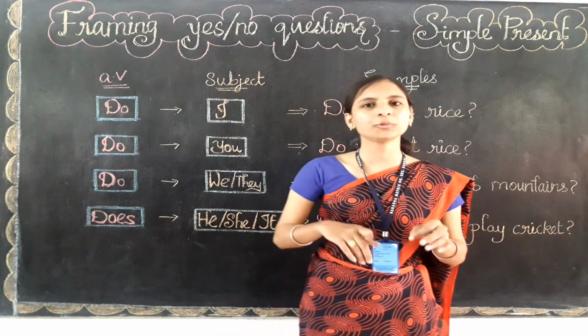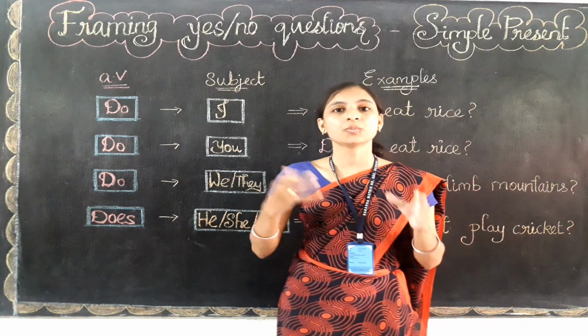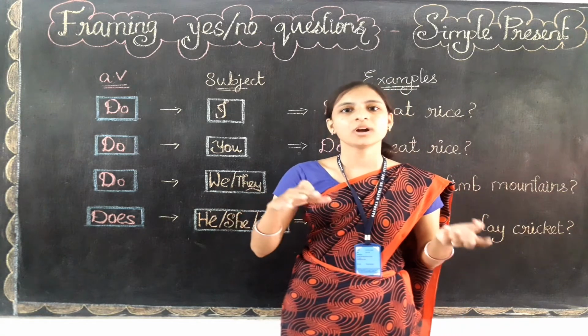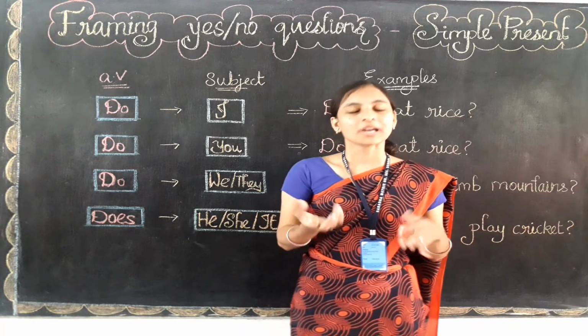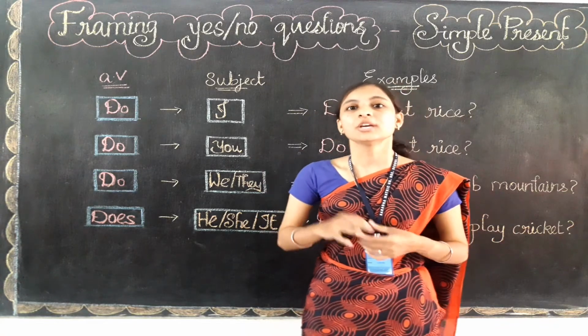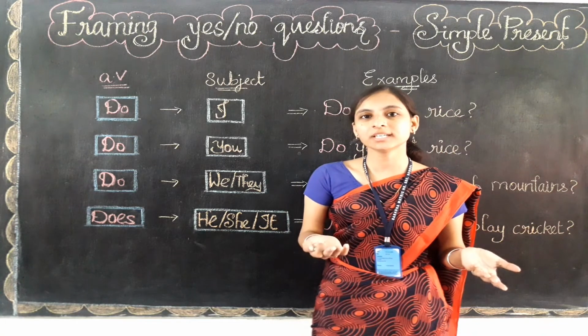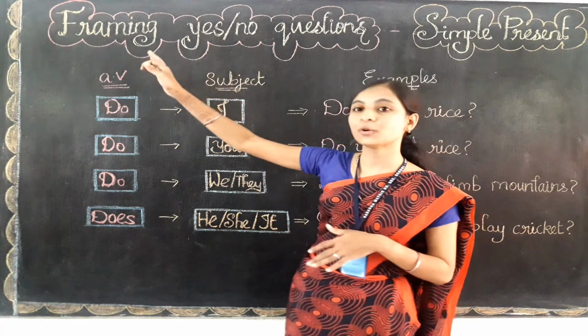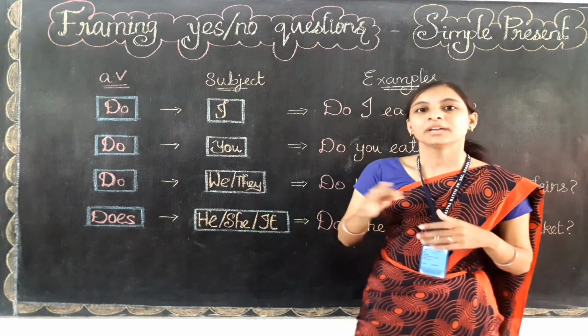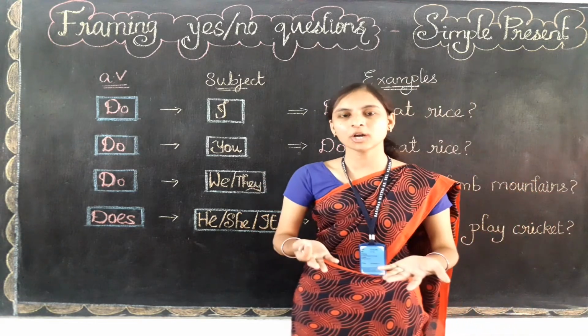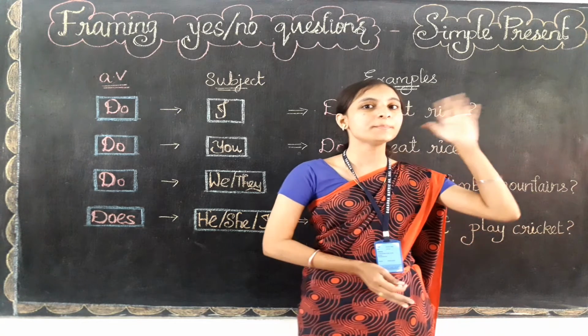Do you know how to ask a yes or no question? To what subjects do we need to use do, or where do we need to use do or does in a sentence? Okay, let's learn in this video. So what are we going to learn now? Yes, we are going to learn about framing yes or no questions in the simple present form. Whenever you are talking about now, I am talking now only, that is why I am using simple present form.